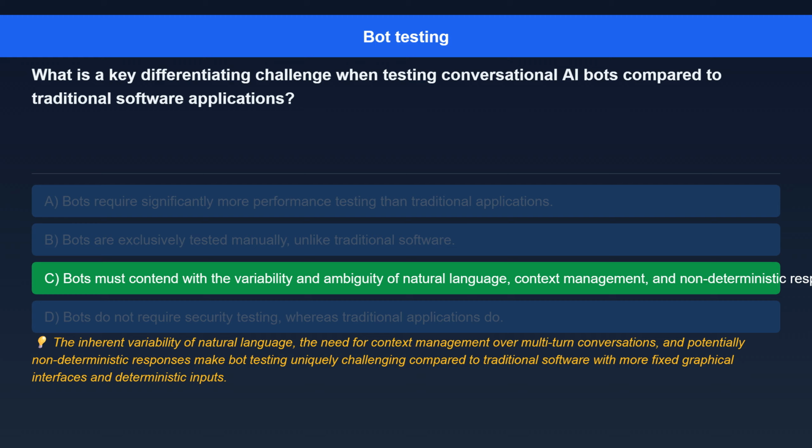Here's the explanation. The inherent variability of natural language, the need for context management over multi-turn conversations, and potentially non-deterministic responses make bot testing uniquely challenging compared to traditional software with more fixed graphical interfaces and deterministic inputs.